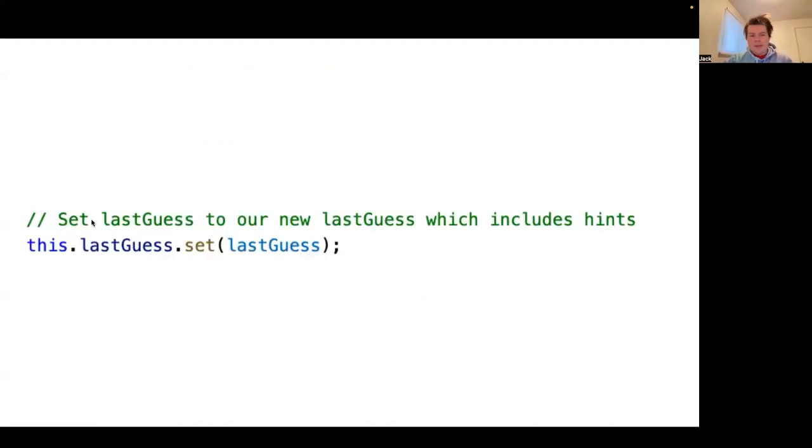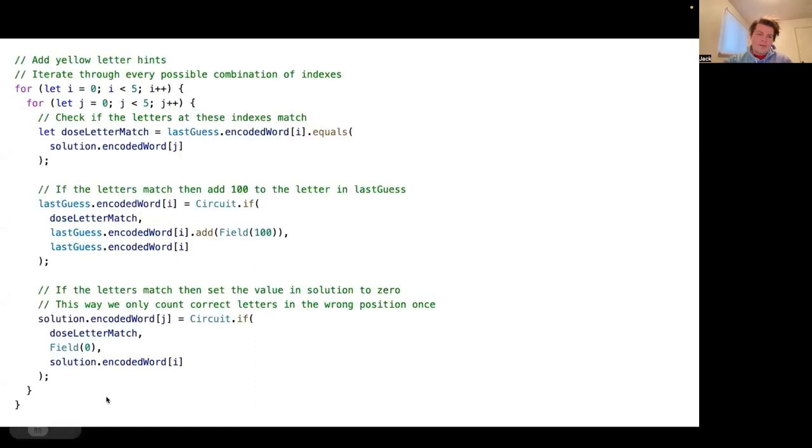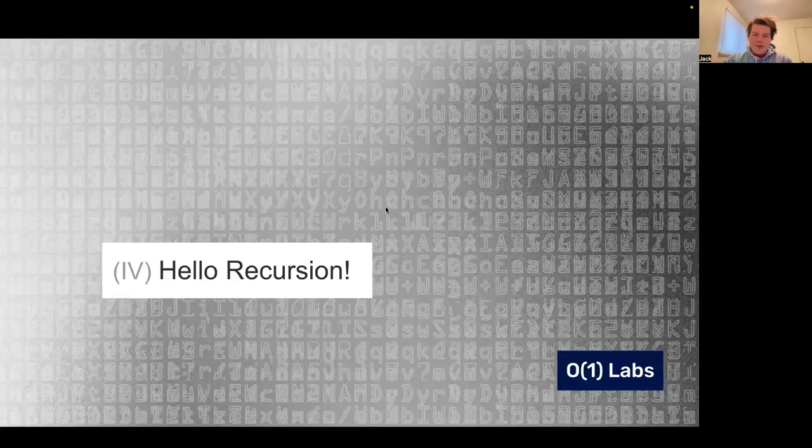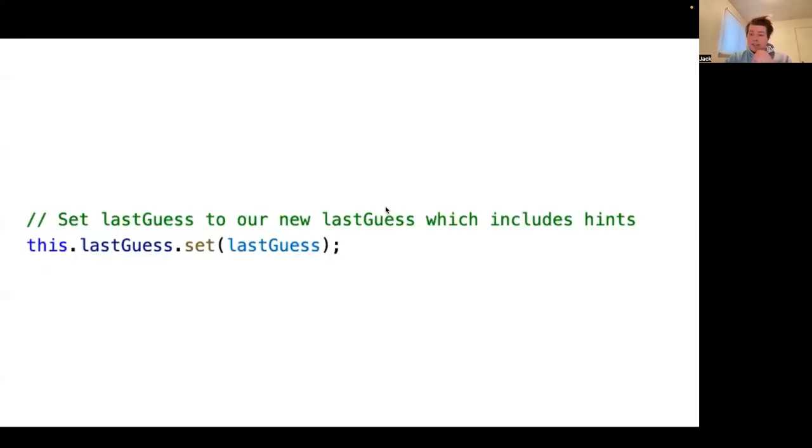The last thing that we do is set our last guess equal to our new last guess, which includes the hints. Pretty straightforward. Everything we did back here mutated this last guess, and then we just set it. So this is a smart contract. You can test this or deploy this to the Mina network today. The code is at the end of the presentation, and you can go deploy this yourself.